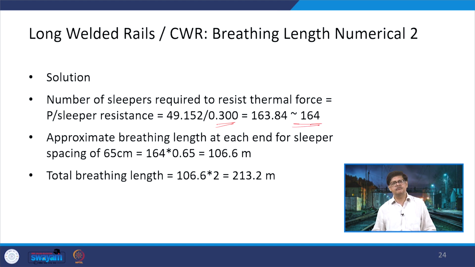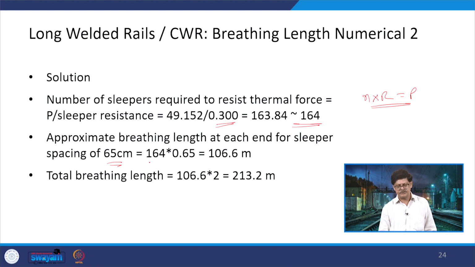That means 164 sleepers are required. So, I am doing the same thing, that is N into the resistance per sleeper is equal to P. That is what we discussed previously. So, the approximate breathing length at each end, with a sleeper spacing of 65 centimeters. Now, we have 164 sleepers being placed at a distance of 65 centimeters center to center.